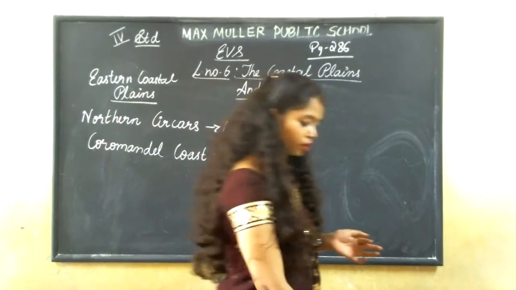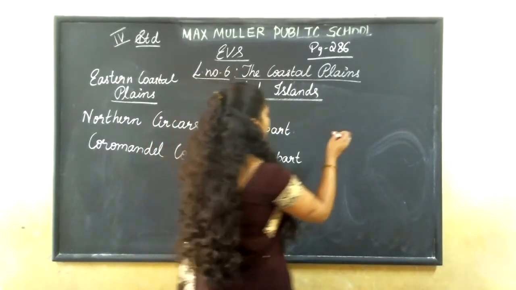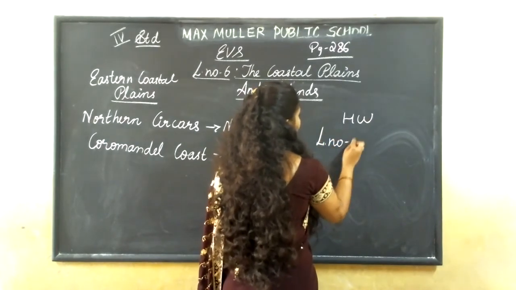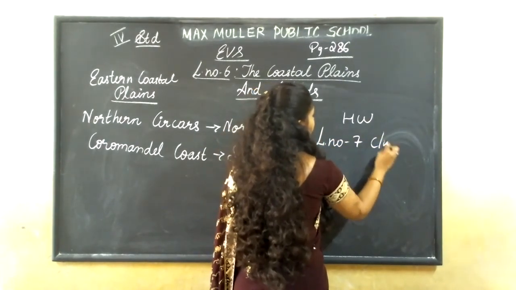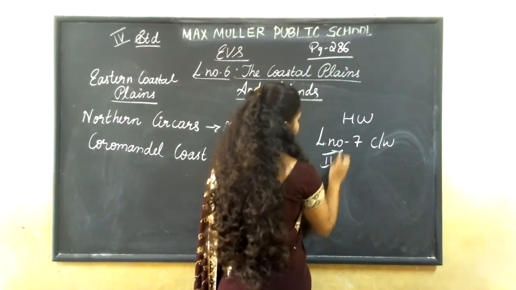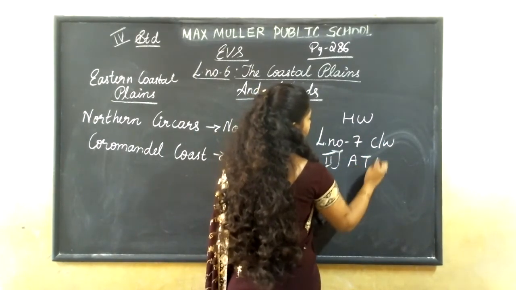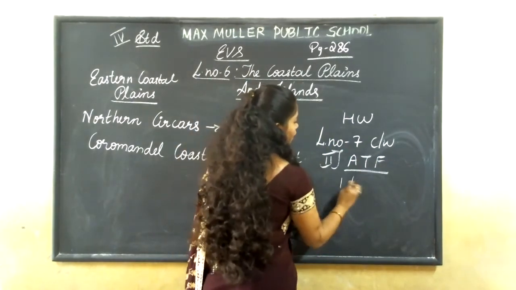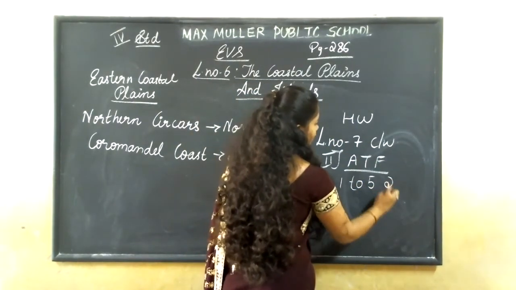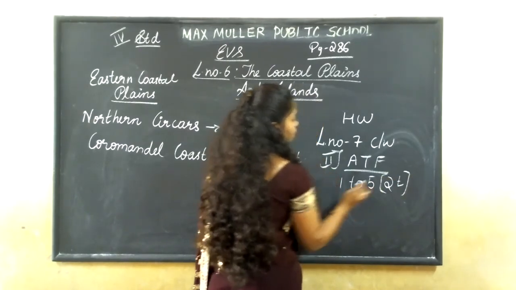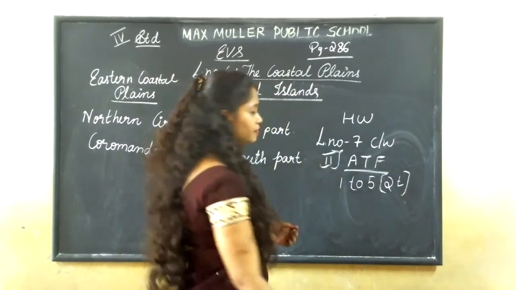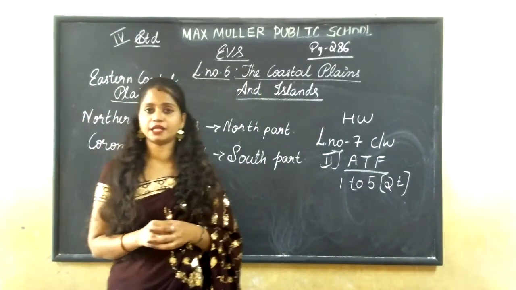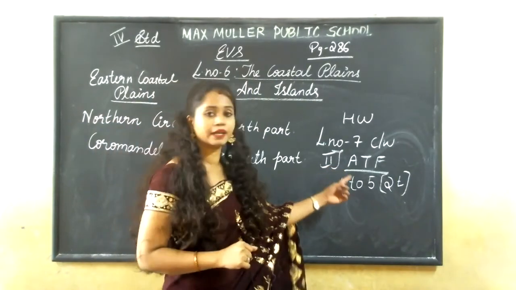And today's homework: it is lesson number 7 from classwork, second main, answer the following. I have written it in short form. Answer the following questions 1 to 5: one time question, two times answer. Okay, leave a line, write neatly and write the heading properly.